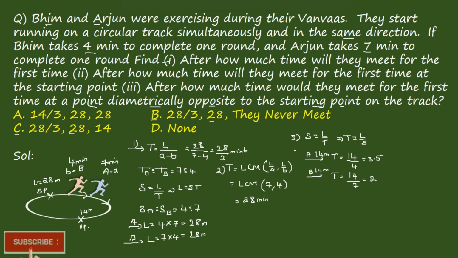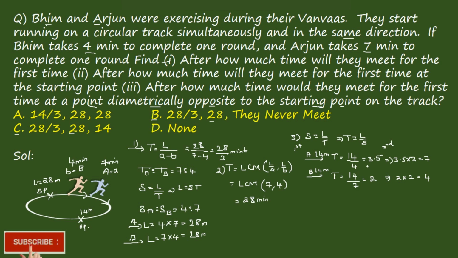This is the first time they would be considering. If you consider the second round, when they are moving the second time, then it becomes 3.5 into 2, which is equal to 7. Again, if we consider the second one for B, the second time when they will be reaching the 14 meters is 2 into 2, which is 4.